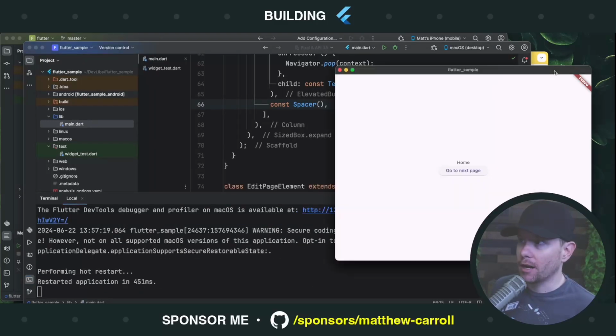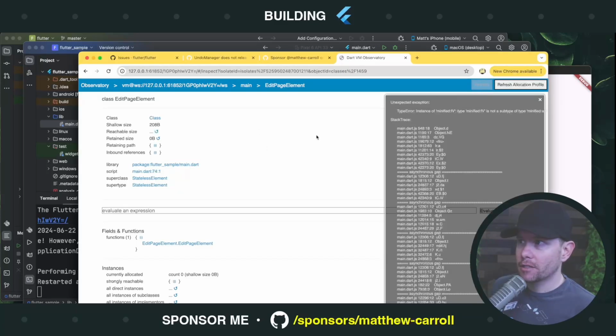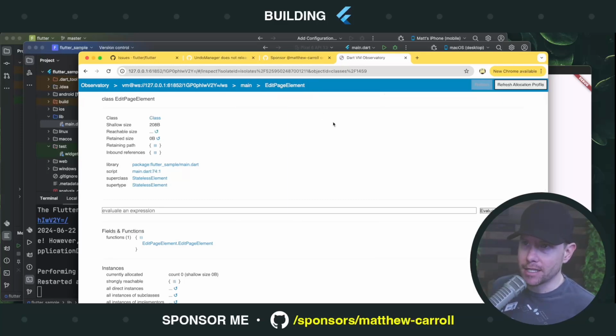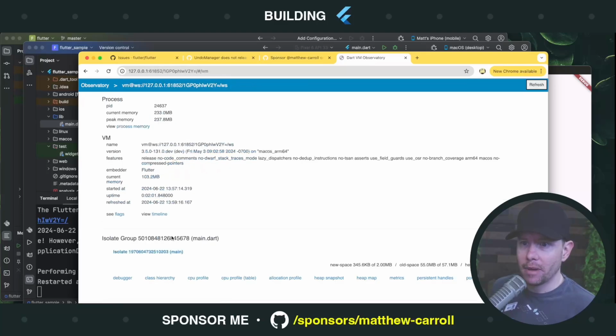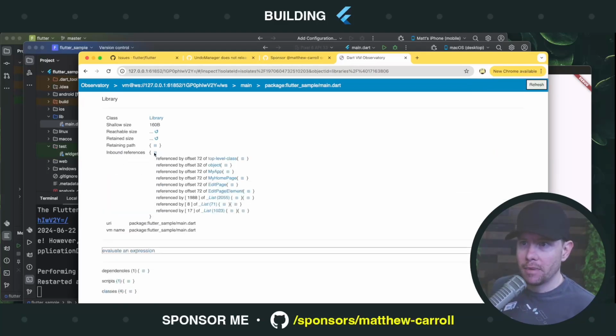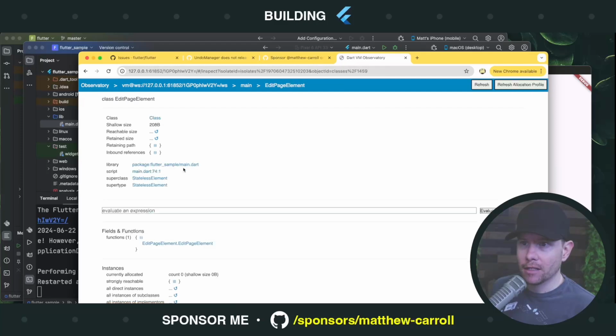I don't know what the problem is here. Let me refresh this. Okay, it's complaining over here, and that's probably because the thing we were looking at no longer exists because I did a hot restart. Let me come back here to the main isolate. We'll go to isolate, main.dart, inbound references, edit page element, retained size is 0.